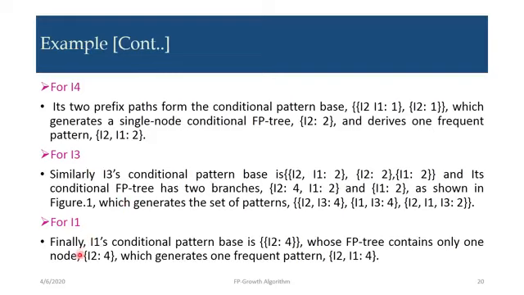For I1, finally, the conditional pattern base is I2 4, whose FP tree contains only one node, that is I2 4, which generates the frequent pattern I2 I1 4. We are just combining I1 with I2. So this is the summarization of the process we explained in the previous slide to find all the column values for the conditional pattern base, the conditional FP tree, and the frequent patterns generated from the conditional FP tree.